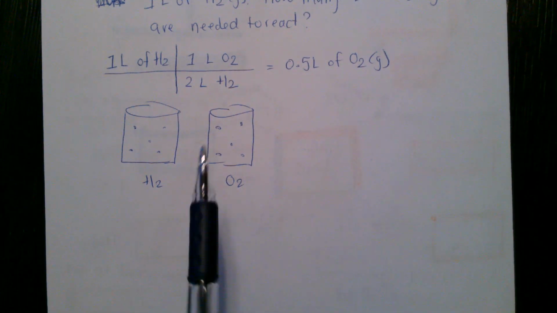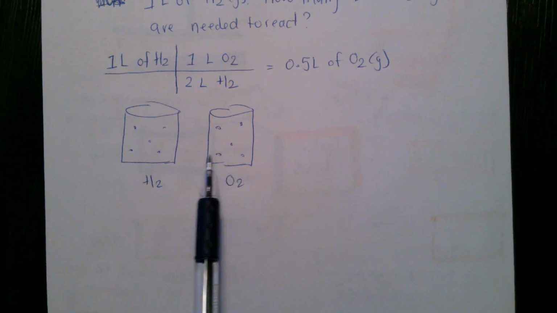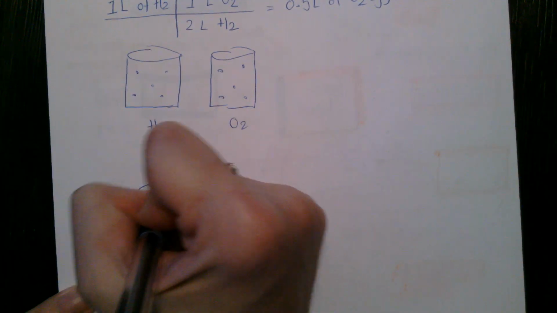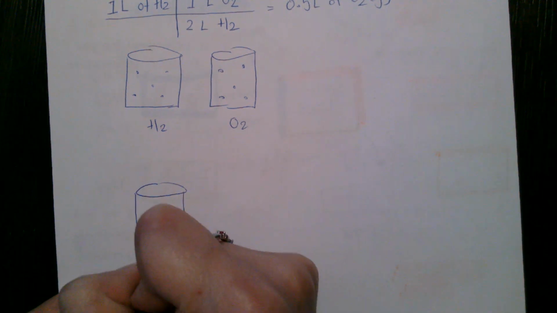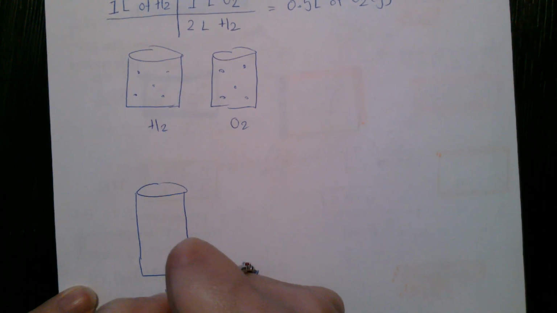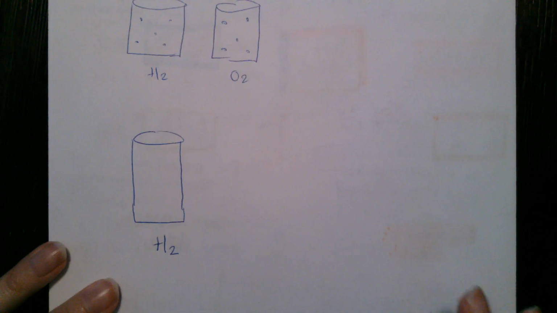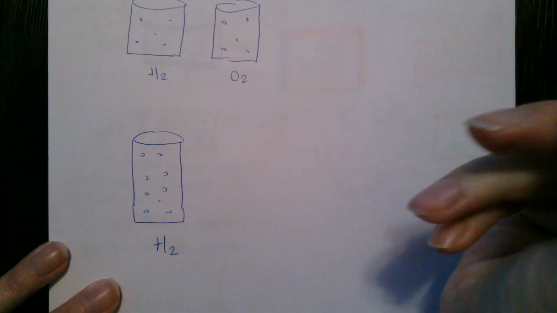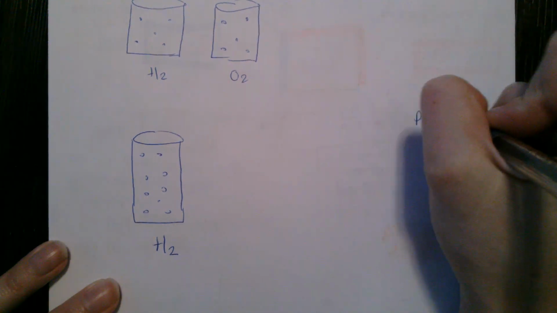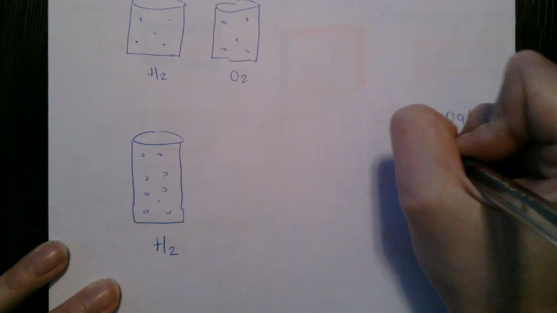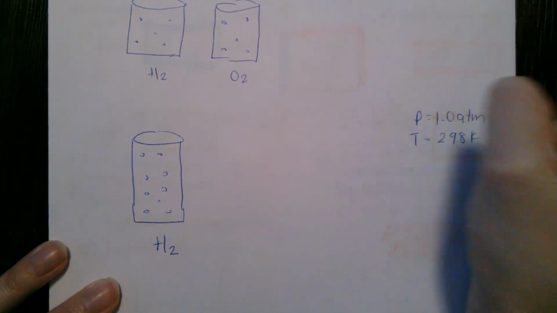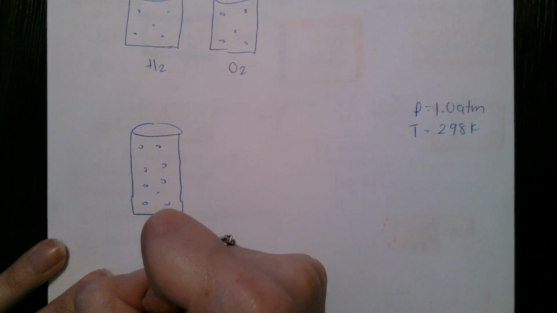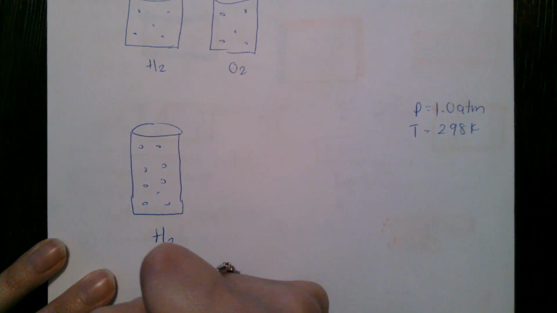One last thing we can do with Avogadro's law is directly compare 2 samples. So for example, say I had a container of H2, still at our same temperature and pressure, so a pressure of 1 atmosphere and the temperature still at 298 Kelvin. Let's say I have a sample of H2 that is 1 liter.